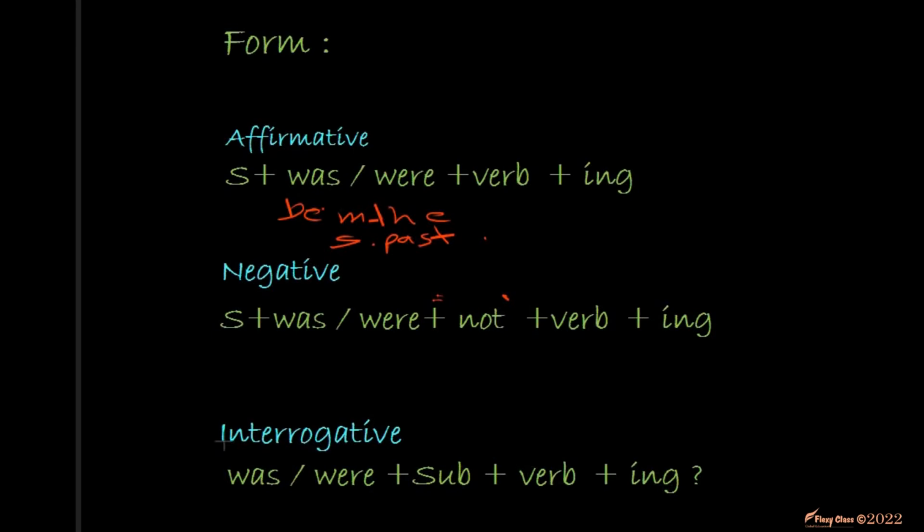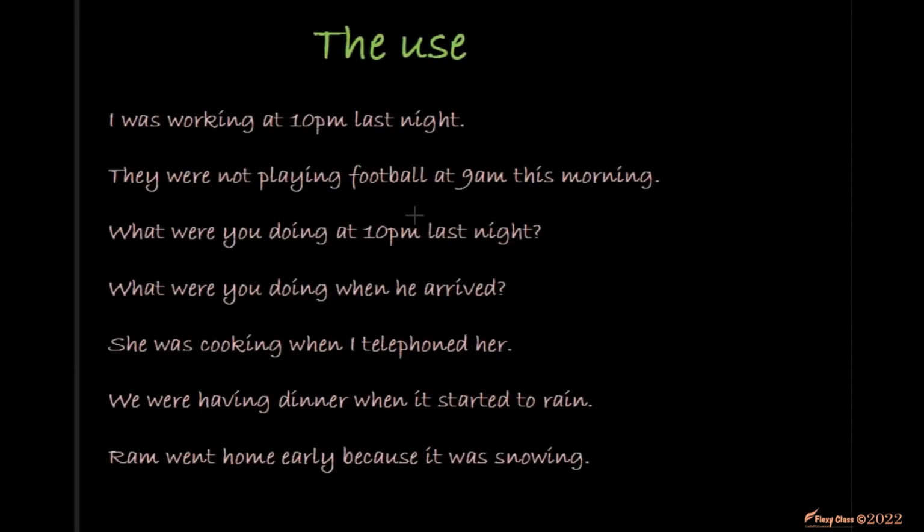D'accord? Let's move on to the uses of the past continuous. Here we have some examples. From these examples we will see the use of the past continuous. For example, I was working at 10 p.m.